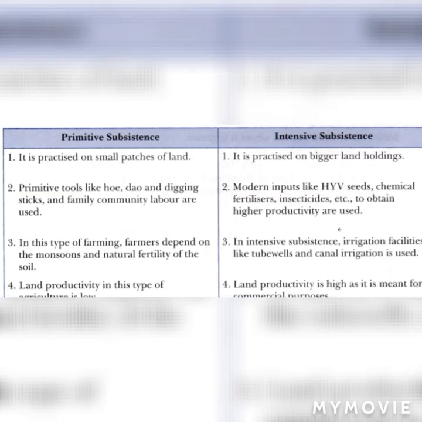Second one is primitive subsistence farming and intensive subsistence farming. Primitive is done on a small piece of land, on the other side intensive is done on bigger lands. Old tools are used in primitive farming, new tools are used in intensive farming. Primitive depends on natural fertility of soil, on the other side intensive depends on chemical fertilizers. It is similar to what we have done earlier. So please read these points very carefully as it always comes in boards for 2 to 3 marks.